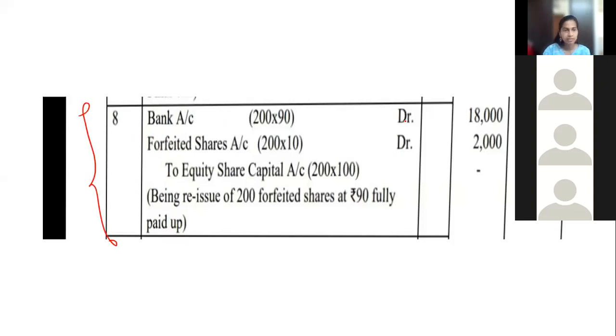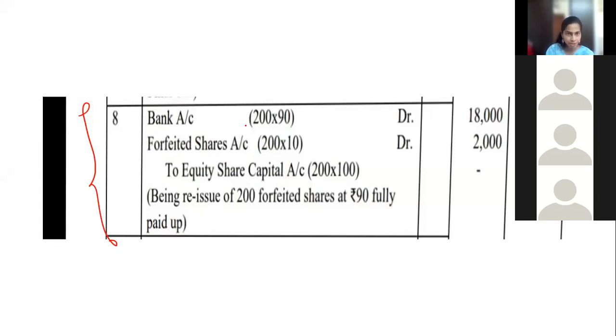Bank account debtor, because the company is reissuing it to someone, and he is coming and giving money to the company. It is like your seat was cancelled, and somebody else says I will take the admission. So he comes and gives money to the principal, and the principal deposits that money into the bank. Similarly, the money for 200 shares was not received, so those 200 shares are given to someone else. He is coming and giving the money, so that money is deposited into the bank. Bank account debtor, forfeited shares account debtor to equity share capital account. Yes, write this entry, students, just now.